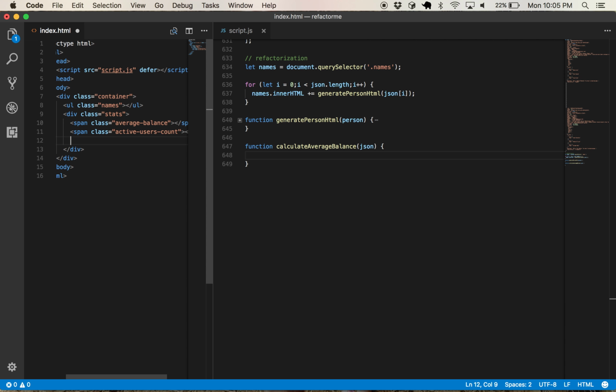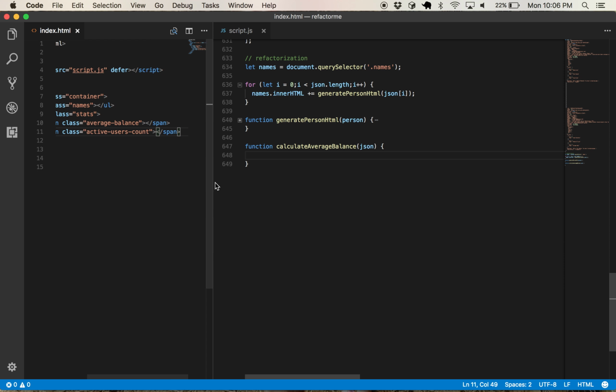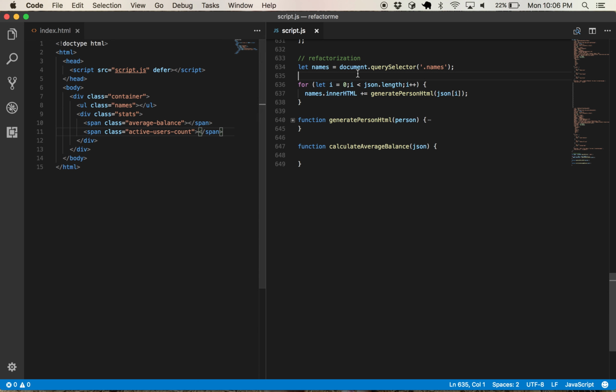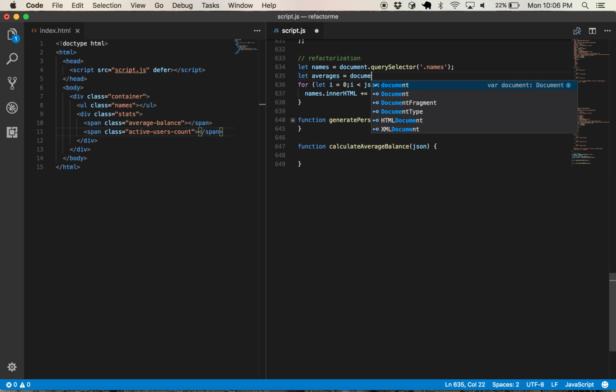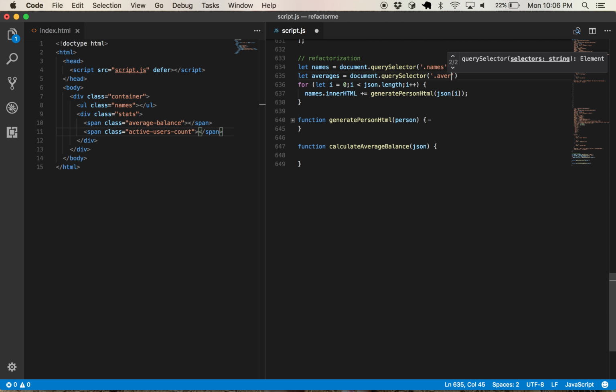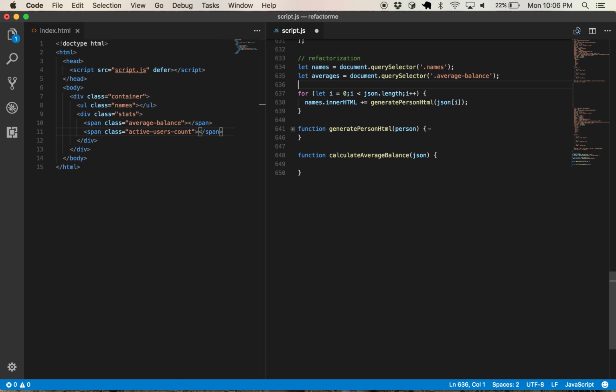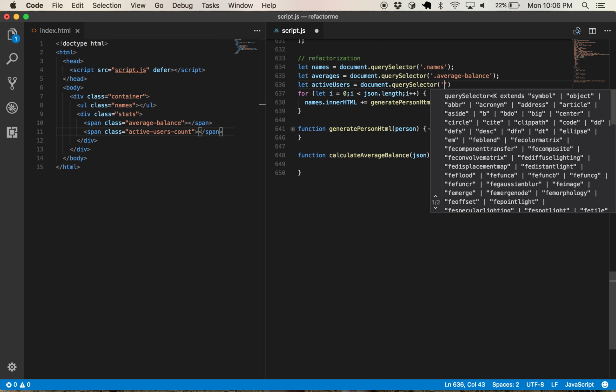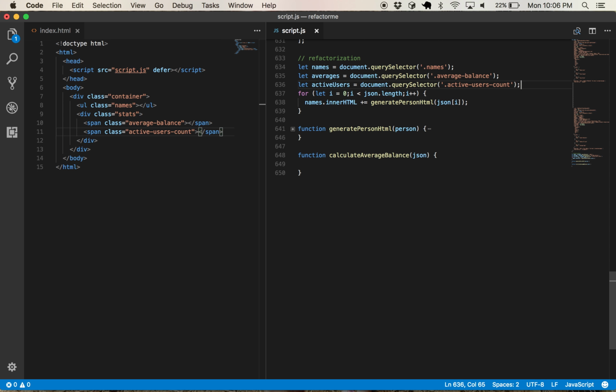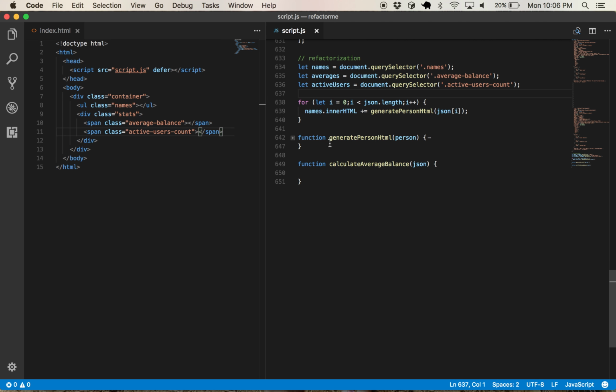Well, that's enough for now. We have an active users count as well as an average balance. Okay, so we have names here, and we also have let averages equal document query selector average balance, and then let active users equal document query selector active users count.